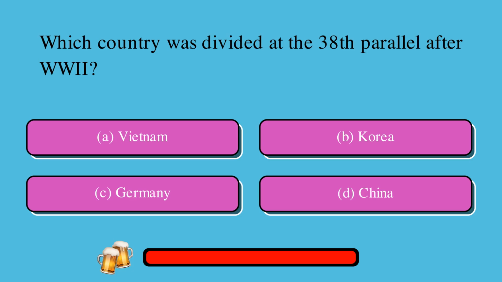Which country was divided at the 38th parallel after World War II? A, Vietnam, or B, Korea, or C, Germany, or D, China? The correct answer is B, Korea.